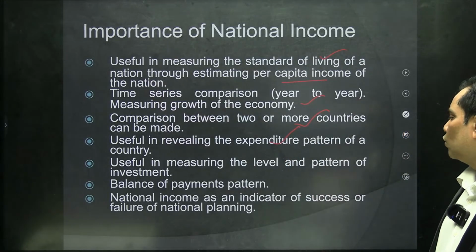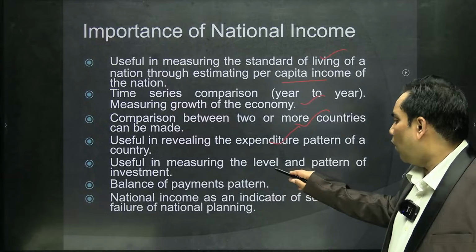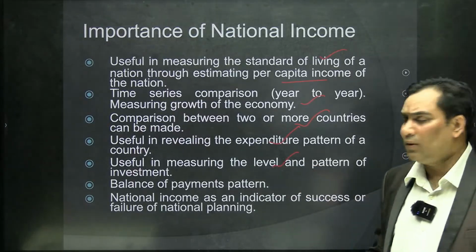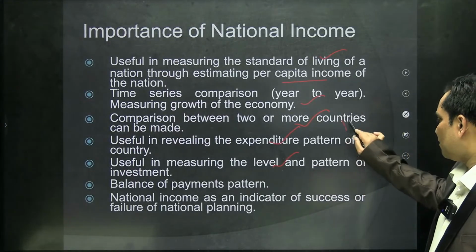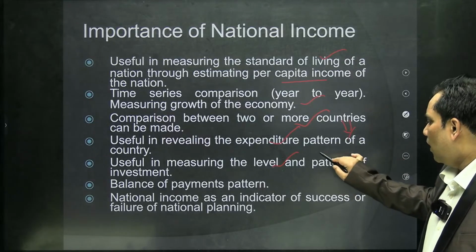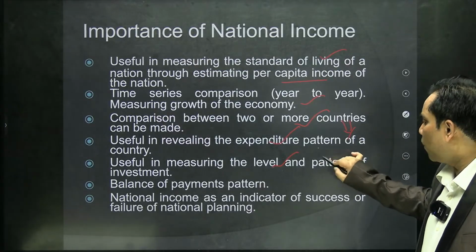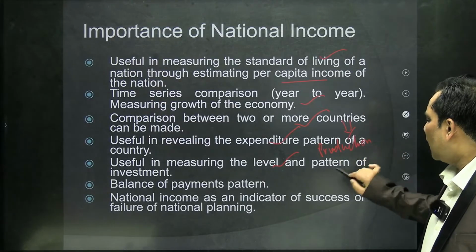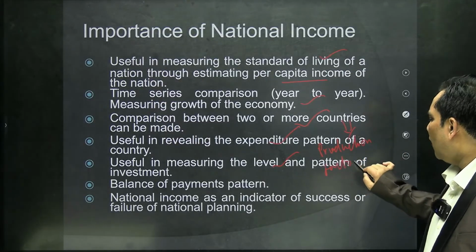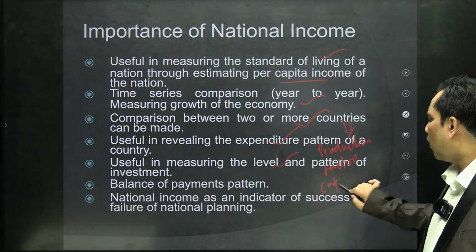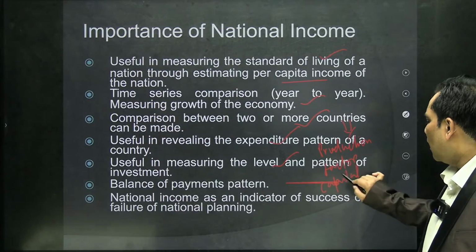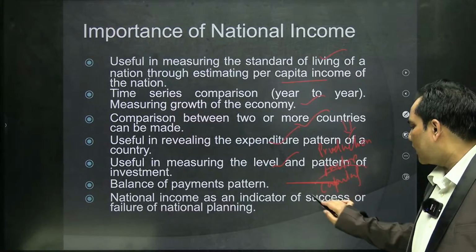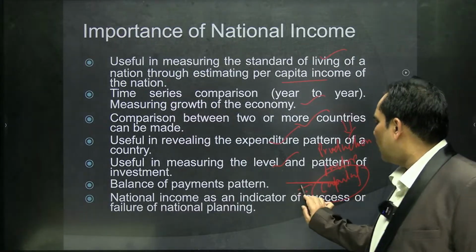Similarly, it is useful for the level and pattern of investment. As I said, nothing is wealth other than production, and production always takes place with factors of production, and capital is one of the factors of production, and capital is nothing but investment.